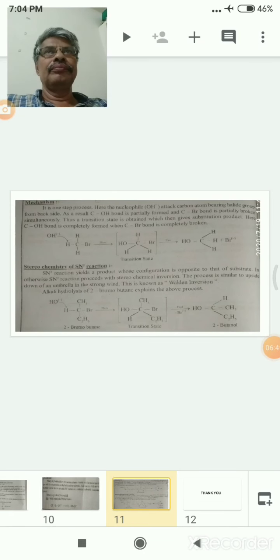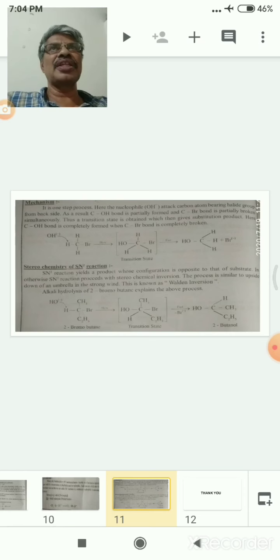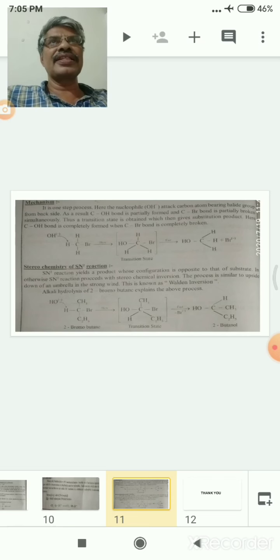Benzyl chloride is a primary alkyl halide. In benzyl chloride, SN2 nucleophilic substitution would be expected to take place. But instead of SN2, SN1 reaction takes place, because of the increased bulkiness, SN2 is converted to SN1.